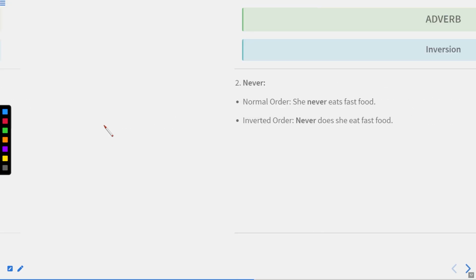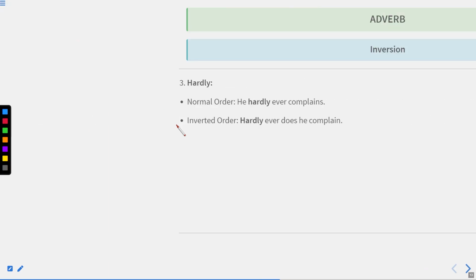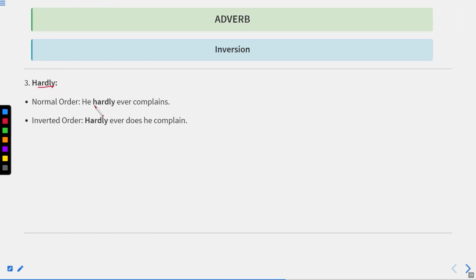Now let us move to the next one. Never. Normal order: she never eats fast food. Inverted order: never does she eat fast food. Next is hardly. Normal order: he hardly ever complains, whereas the inverted order is: hardly ever does he complain. Next is rarely. They rarely visit this part of the city. It means it does not happen that they visit this part of the city. Rarely do they visit this part of the city.